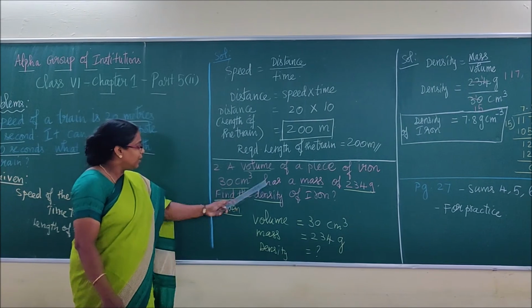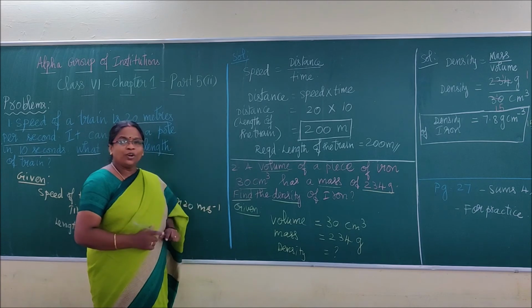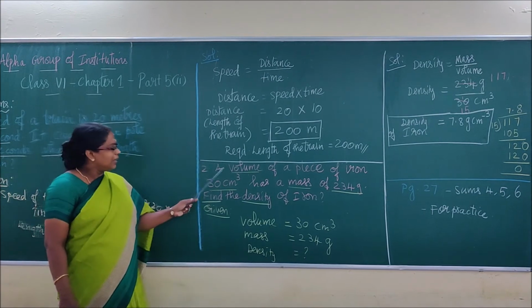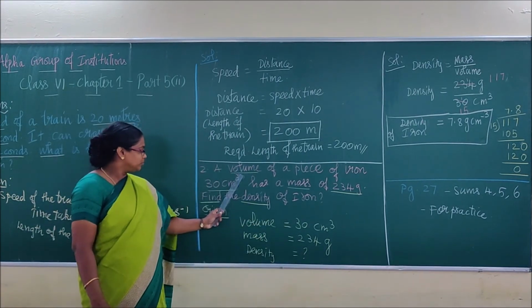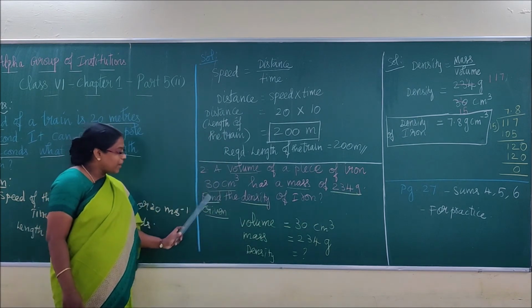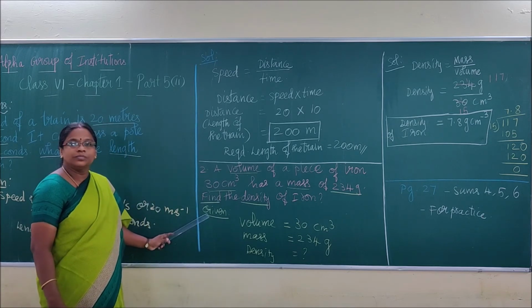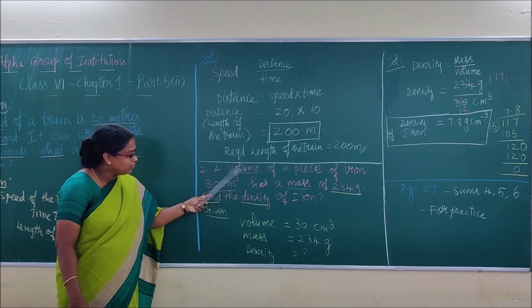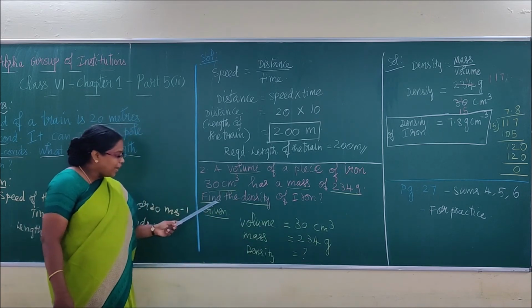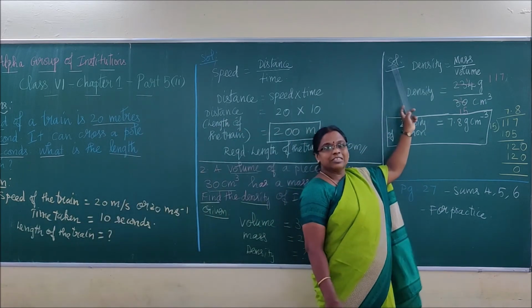Find the density of iron. Now, what I told you as the first step: take your pencil, read the question one more time, and underline the key terms: volume, 30 centimeter cube; mass, 234 gram; density, find density. Key terms are underlined. Now write given, whatever we underline: volume is 30 centimeter cube, mass is 234 gram. Find: density.